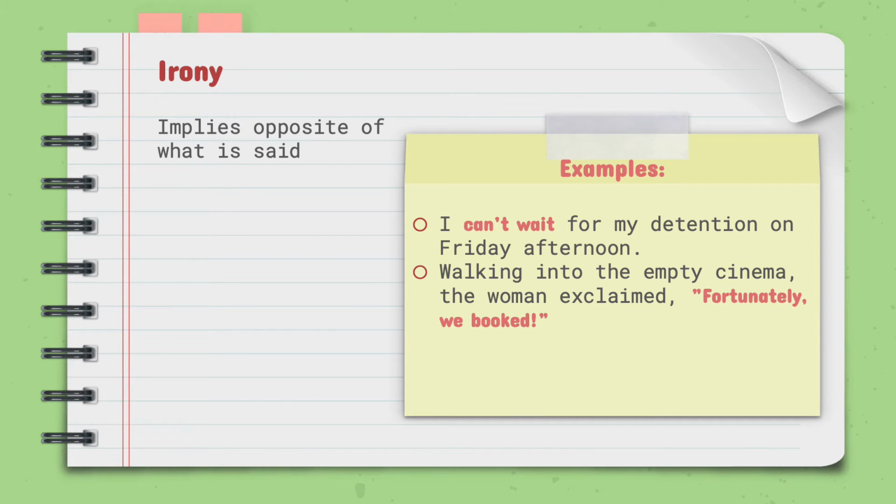Irony is the next contradiction. Irony implies the opposite of what is said. The intention is for the opposite to be understood. It is the tone which tempers or conveys this meaning. Let's look at the examples here. I can't wait for my detention on Friday afternoon. Walking into the empty cinema, the woman exclaimed, fortunately, we're booked.